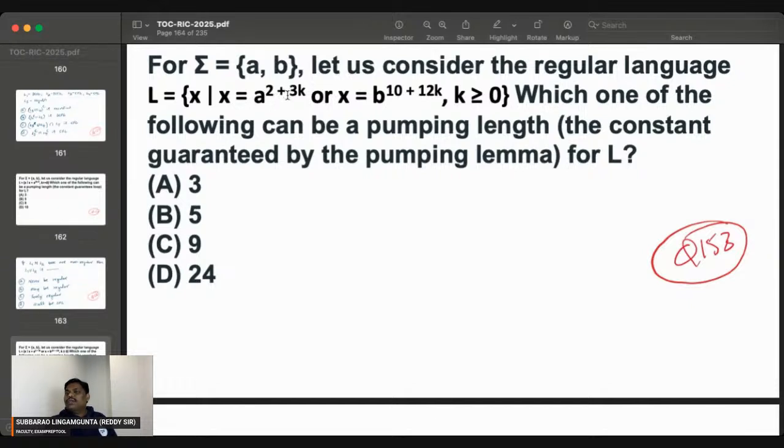So what is the answer going to be? If I say 5, but in the second one, 10 is also there. So combined, if you observe where the loop is guaranteed, it is after 10. In the first part, after 2 the loop is guaranteed, but in the second one only after 10. Combined, the loop is guaranteed after 10. I think the answer is D, 24. From which place onwards is a loop guaranteed? From 24 onwards a loop is guaranteed. The actual answer is after 10, so 11 is the actual answer. From 11 onwards a loop is guaranteed.